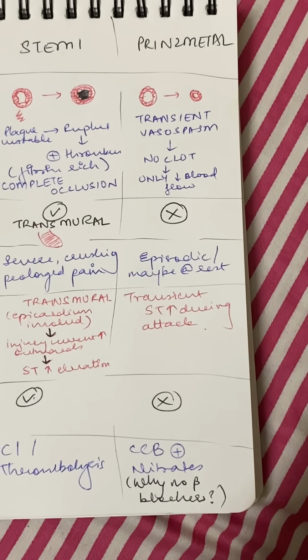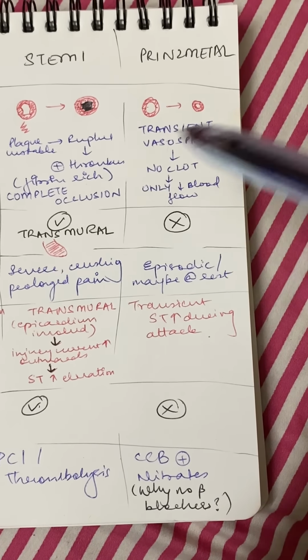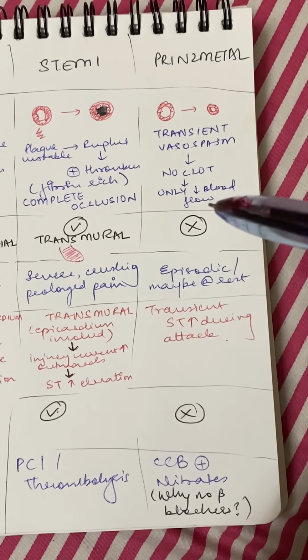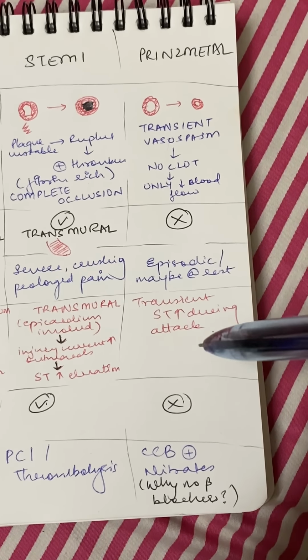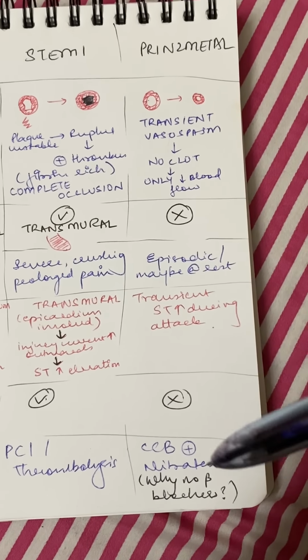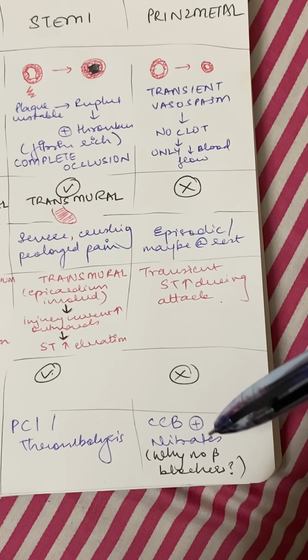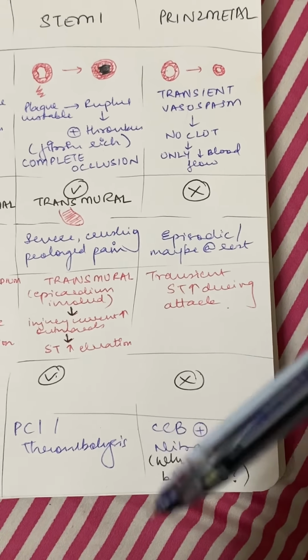Prinzmetal angina is very simple. There's literally no occlusion, no clot. There is only vasospasm. There is no infarction. This might be episodic, sometimes even at rest. So there is transient ST elevation during attack. You treat it with calcium channel blockers and nitrates. Somebody is going to tell me why not beta blockers for this.